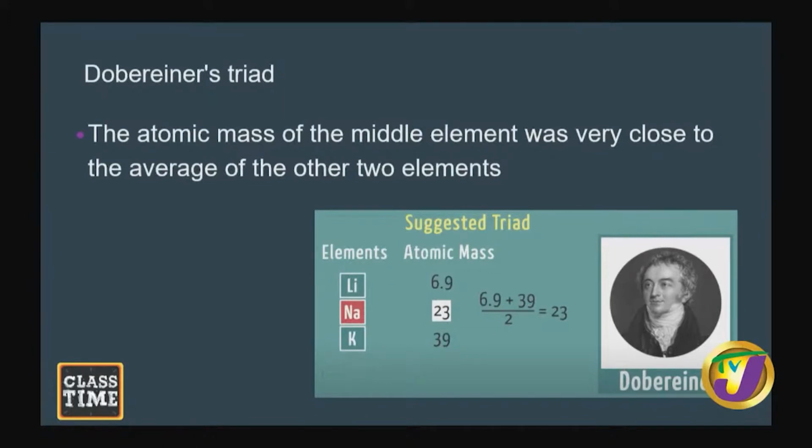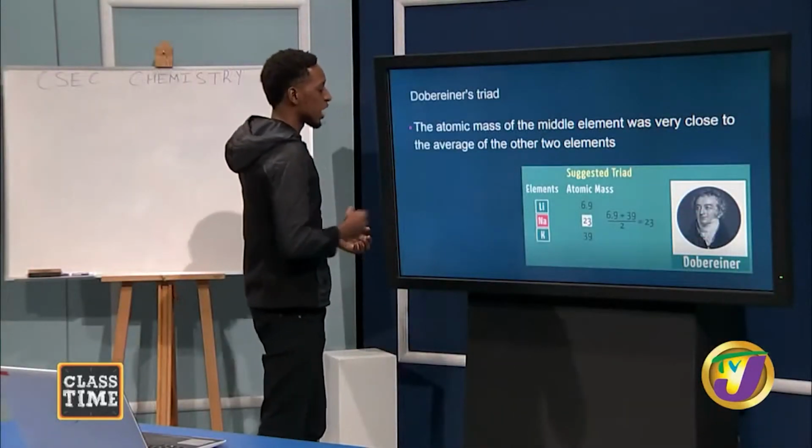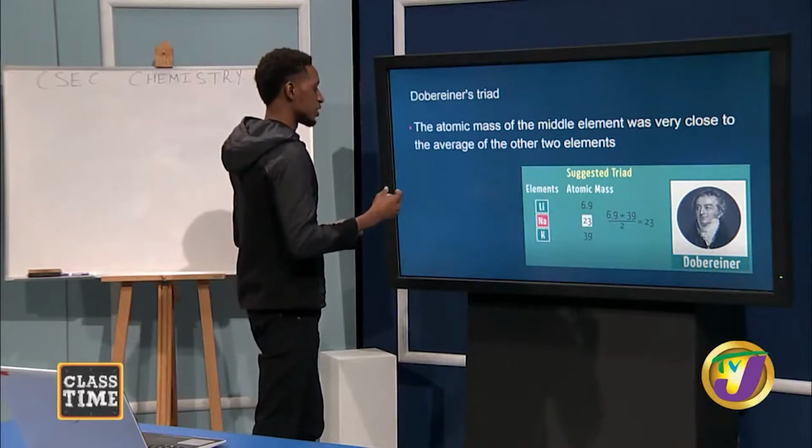And he realized that when he aligned the elements in terms of their increase in masses, he placed them in triads, and they called them the Dobrynin's triad. He realized that the mass of the middle element was an average of the other two masses in the triad. For instance, one of his famous triads was the group 1 triad, consisting of lithium, sodium, and potassium. Lithium has a mass of 6.9, sodium has a mass of 23, and potassium has a mass of 39. If you average 6.9 and 39, you would get 23.